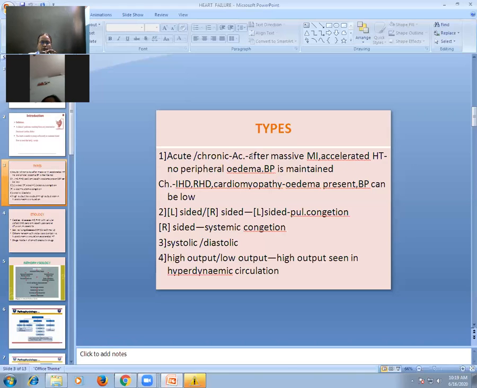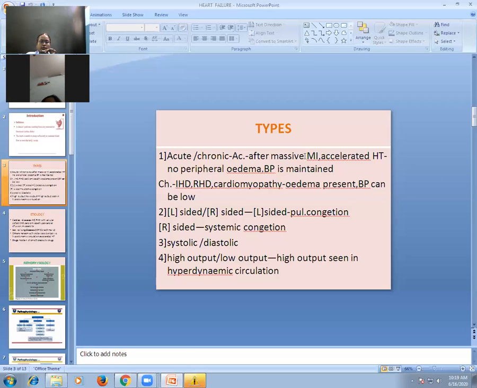As we discussed, in rheumatic fever, when it causes carditis, there can be acute heart failure. Myocarditis, whether viral or rheumatic, can result in acute heart failure.